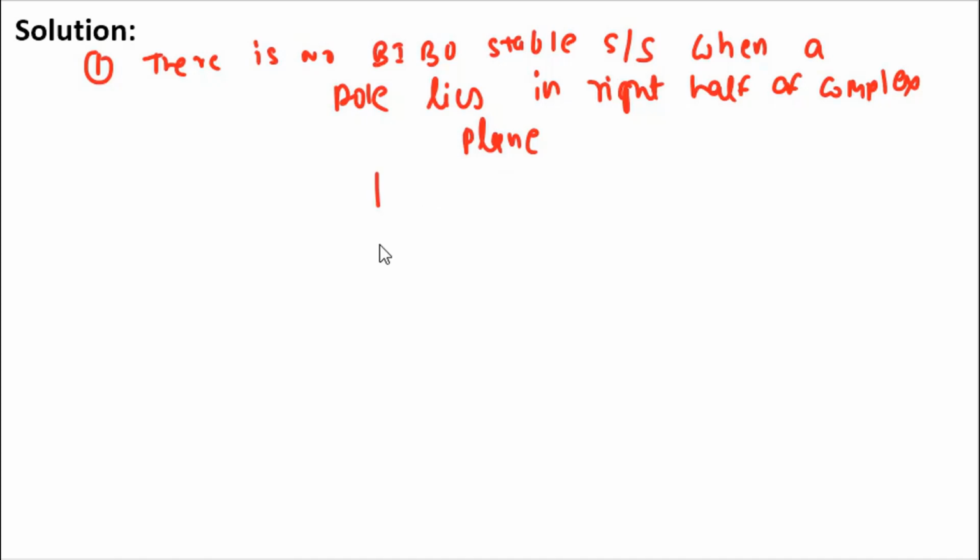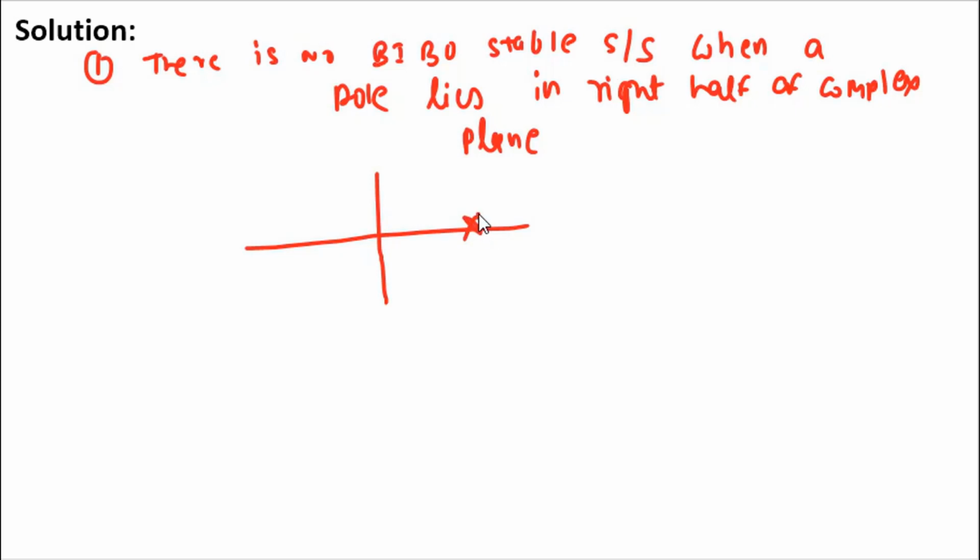So let's suppose the pole is in the right half of the complex plane. The statement is saying that there is no BIBO stable system when a pole lies in the right half of the complex plane.